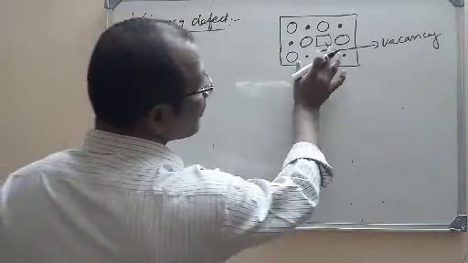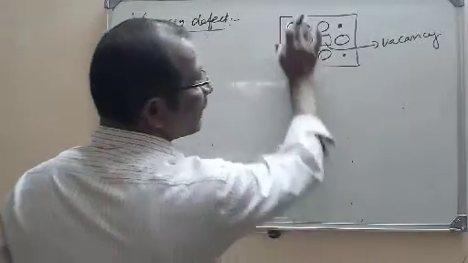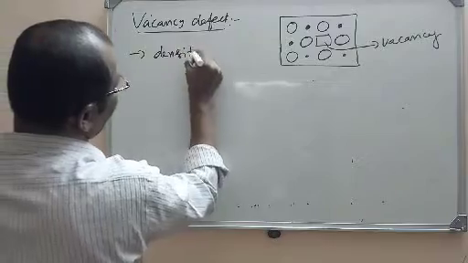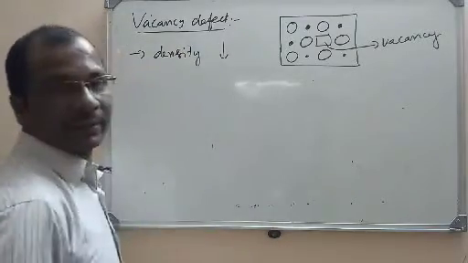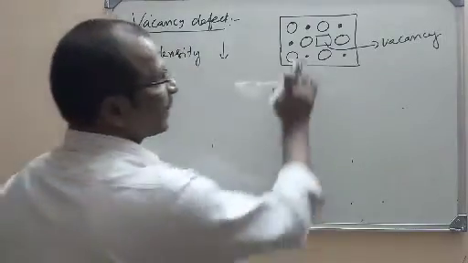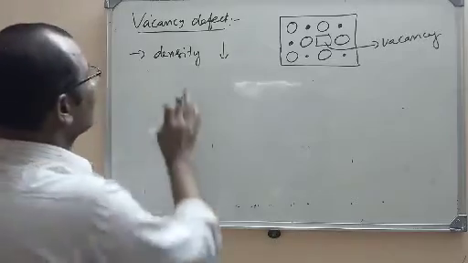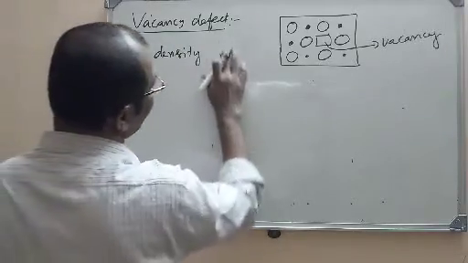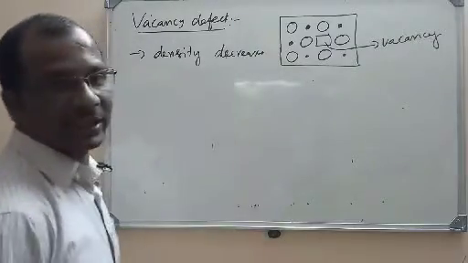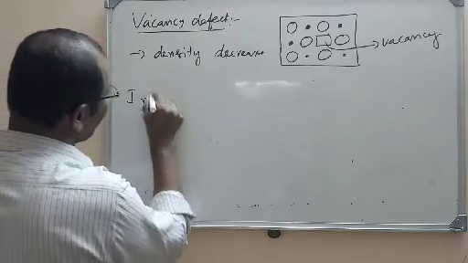Actually, if you observe in this vacancy defect, the density will be decreased here. The important thing is that in vacancy defect, density will be decreased. Why? Because here one of the particles is missed, so the mass will be decreased and the density will be decreased. So due to vacancy defect, density decreases. This is most important and we have to remember. Now let us go for the next defect, that is interstitial defect.